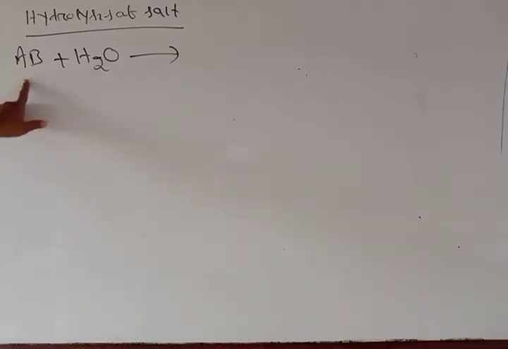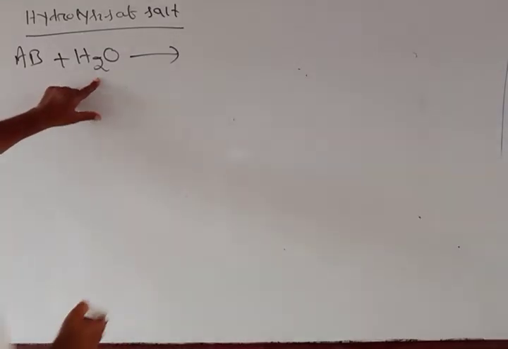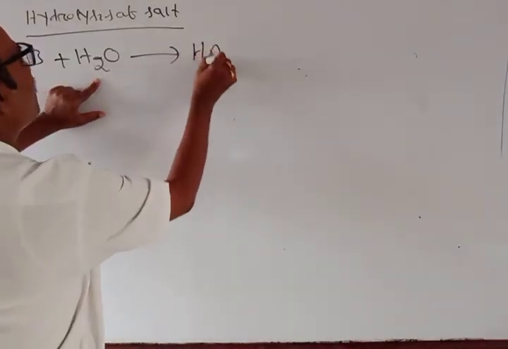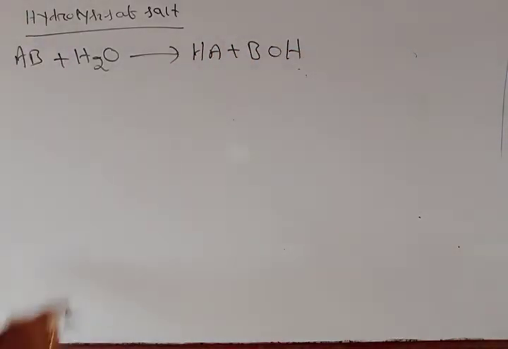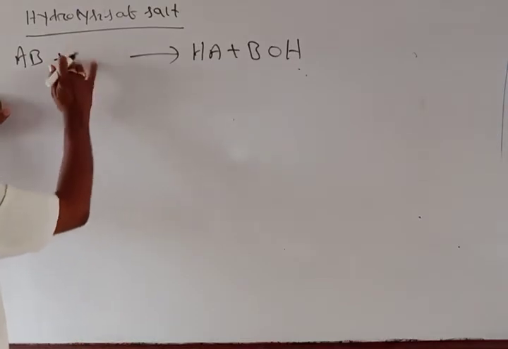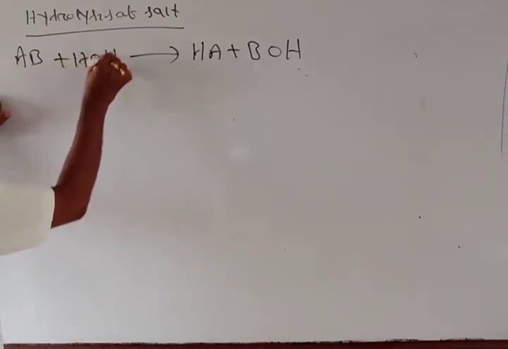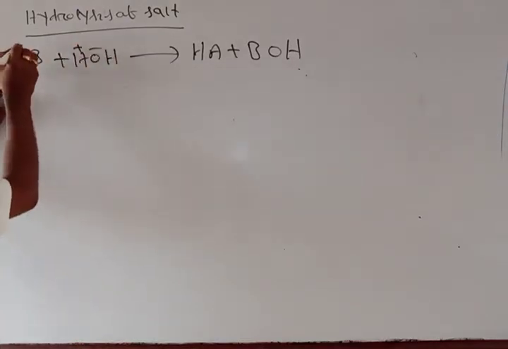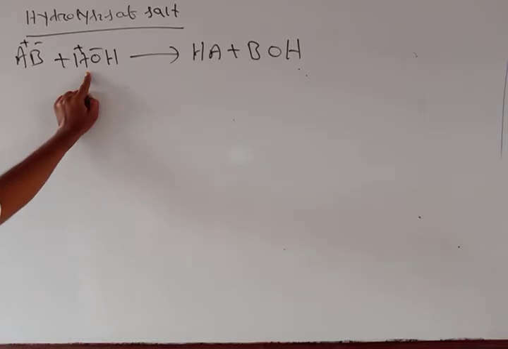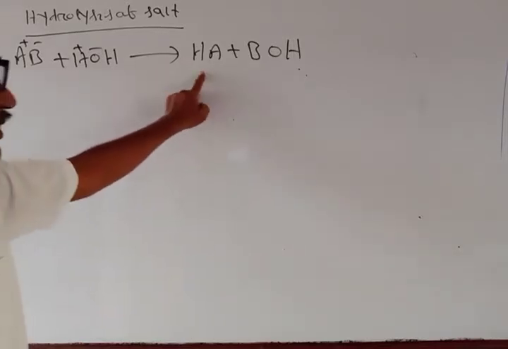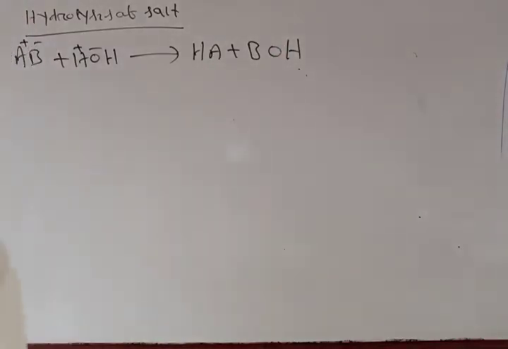So the salt reacts with water, and we will get HA acid plus BOH base. Here I can write HOH as H+ OH-, and AB as A- B+. This salt AB reacts with water HOH, so we are getting HA acid and the BOH base.